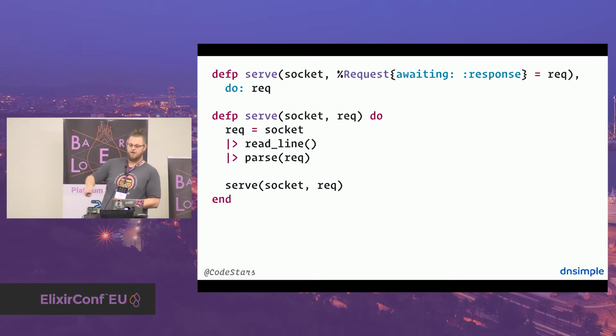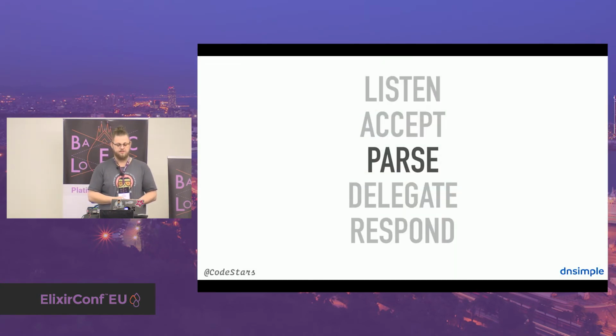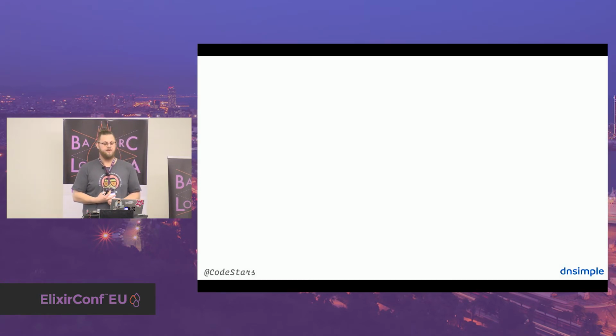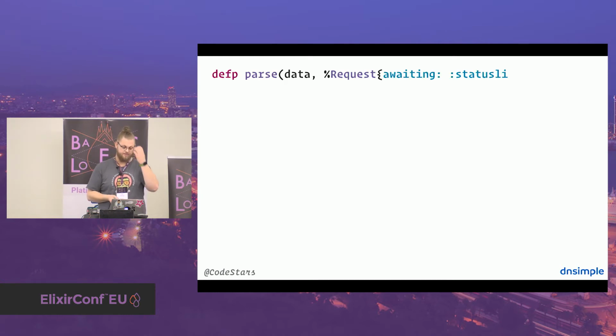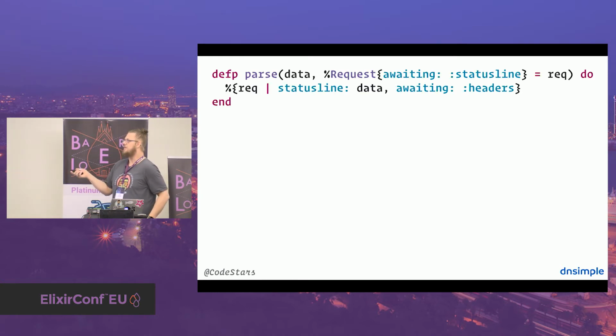Let's take a look at this step now, because that's the next step in building a web server. That's the parse step. How does parse look? Again, it's recursive, or it's a multi-clause function. And again, we're awaiting the status line, and that's the first thing. That's the value it is initialized with, because this is what you see first in a request, right?